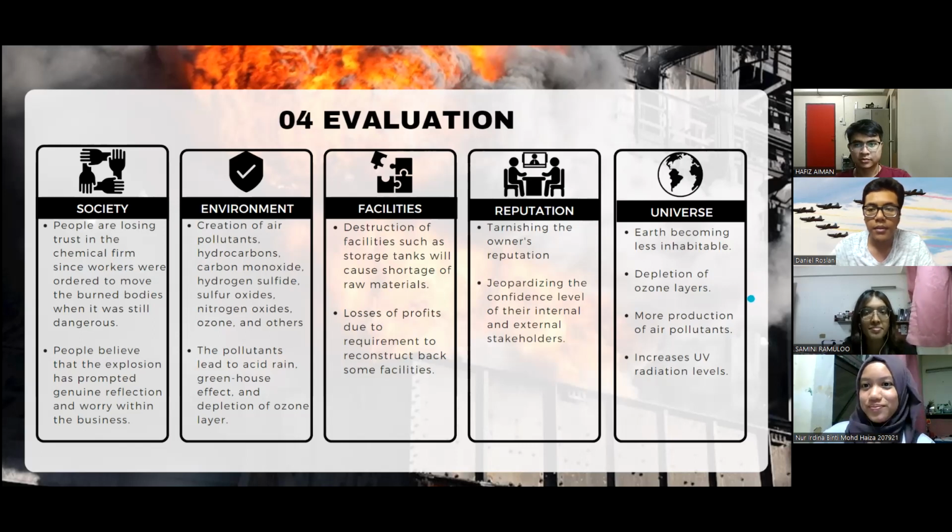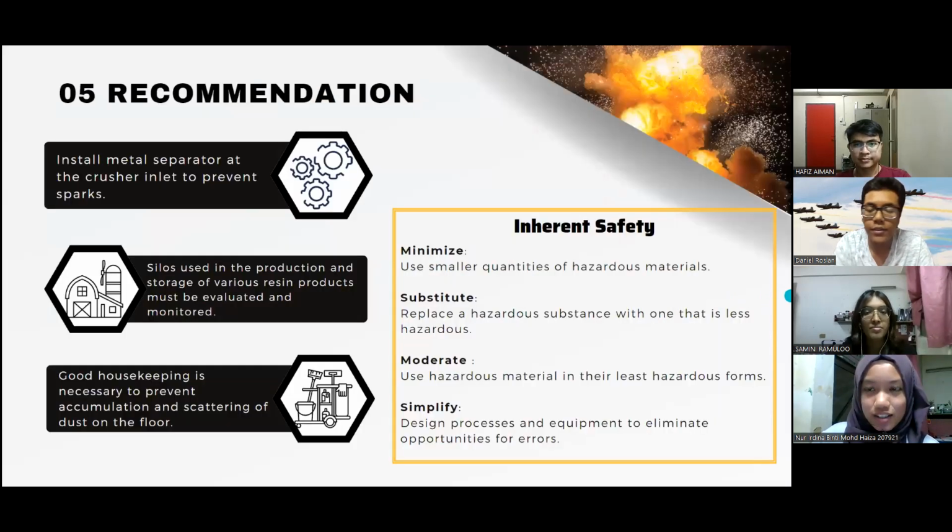Thank you. All right, thank you, Irina. So I will talk about the recommendations that can be applied in order to prevent this dust explosion from happening. The first one, we can install a metal separator in order to prevent the sparks that ignite the dust of the dust explosion. And then the second one is we need to monitor the silos that contain resin. Resin is flammable and also ignitable.